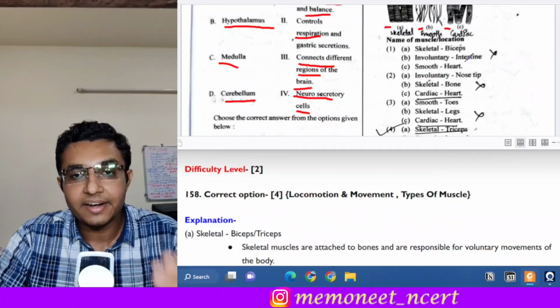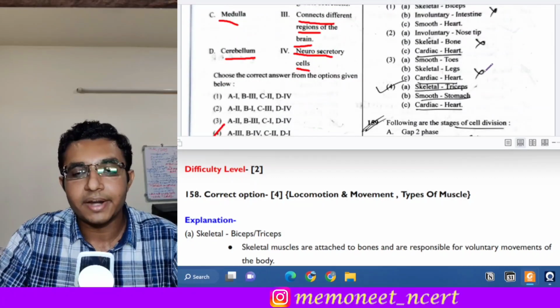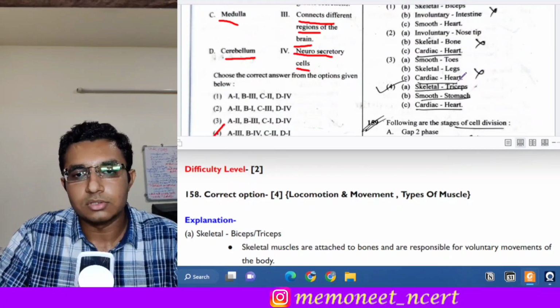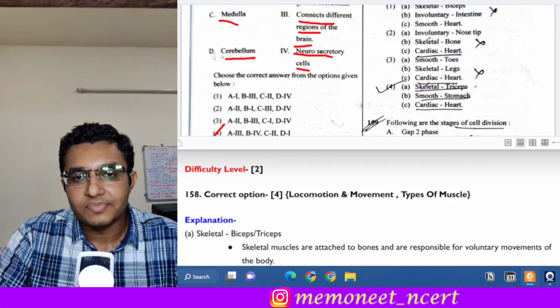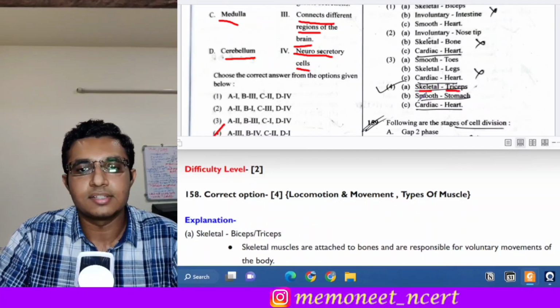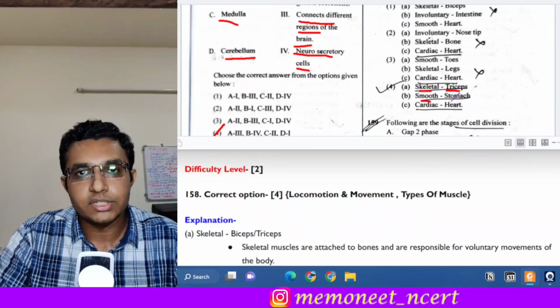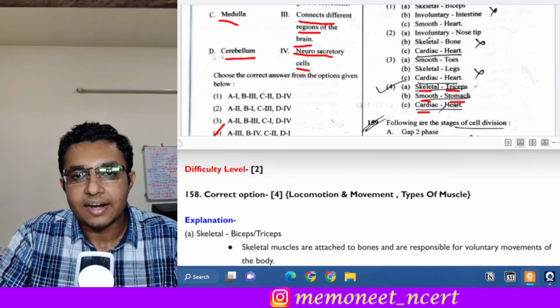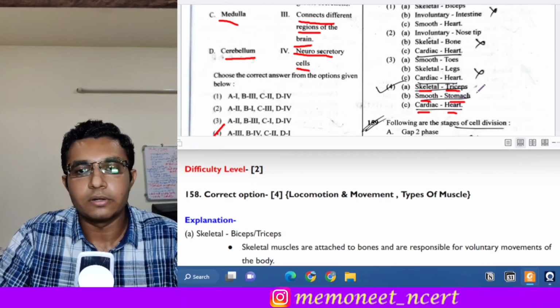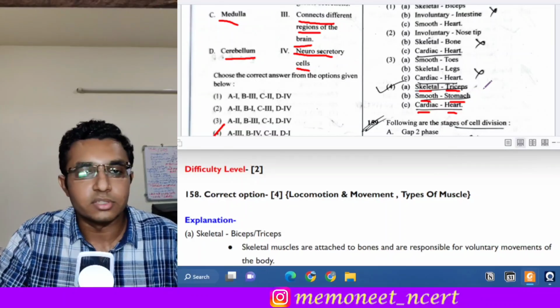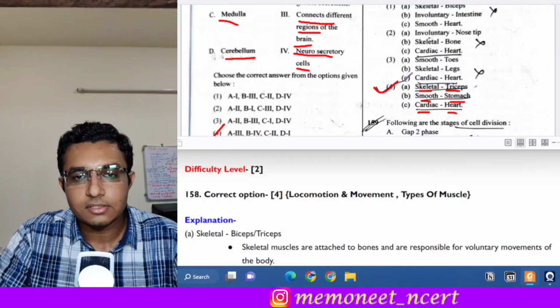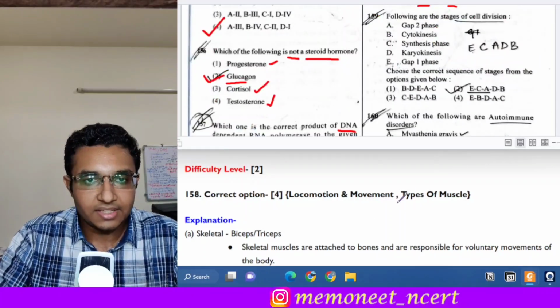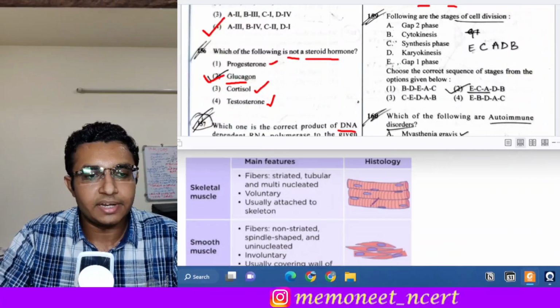Okay, so after identifying the type of muscle, we have to identify the location. So see the fourth option, in that skeletal muscle are found in the triceps. Is it correct? Yes, it is correct. Smooth muscles are involuntary in nature and they are found in the stomach. So it is also correct. Cardiac muscles are found in heart. Okay, so this is a pretty obvious statement. So this is also correct. So the correct answer is option 4. The next question is question number 159.